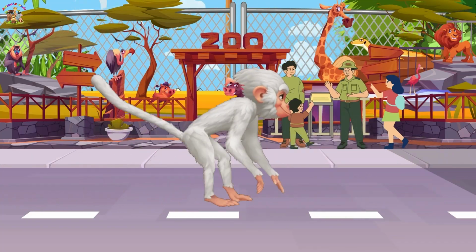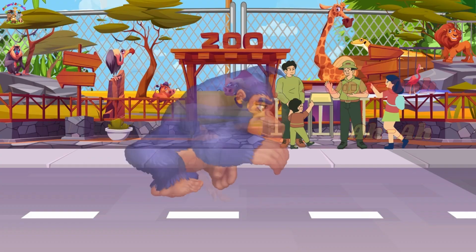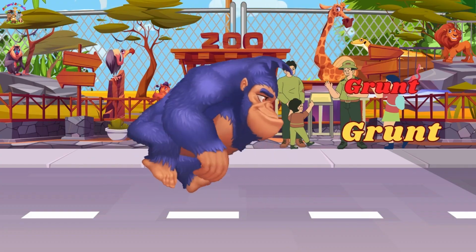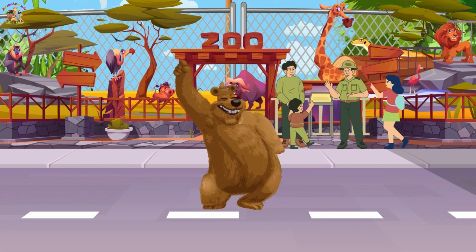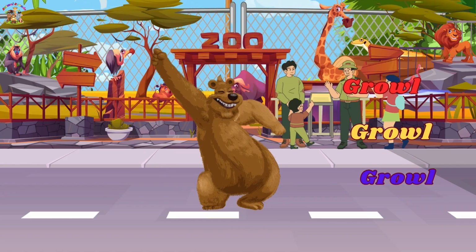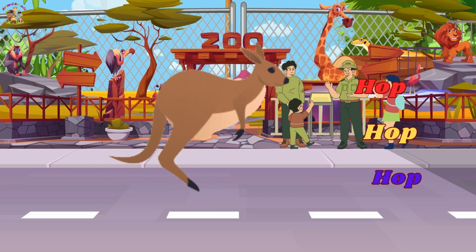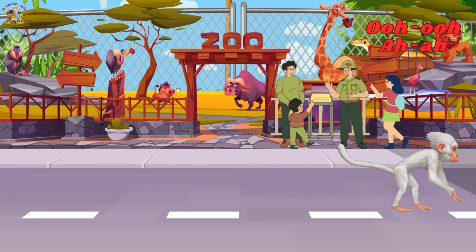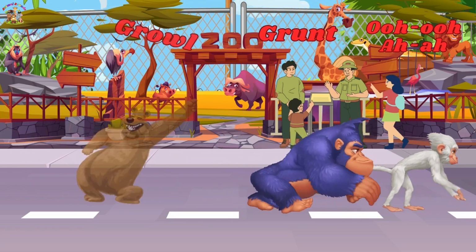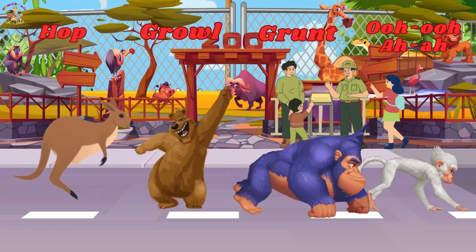The monkey on the zoo says ooh, ooh, ah, ah. The gorilla on the zoo says grunt. The bear on the zoo says growl. The kangaroo on the zoo says hop. Ooh ah, grunt, growl, hop. These are the zoo animal sounds.